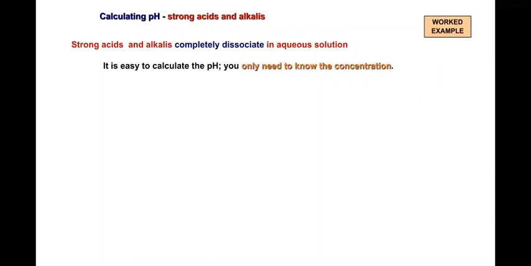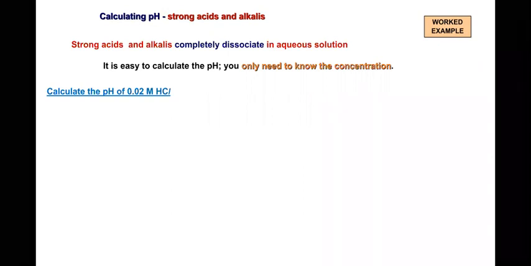Strong acids and alkalis completely dissociate in aqueous solution, right? Completely dissociation means what? It is very easy to calculate the pH by just knowing the concentration. You just know the concentration, then it is very easy to calculate the pH of a particular solution. Okay, let us discuss this example. Calculate the pH of 0.02 molar HCl. What is the exact pH value for this? 0.02 molar HCl. Can you calculate this?